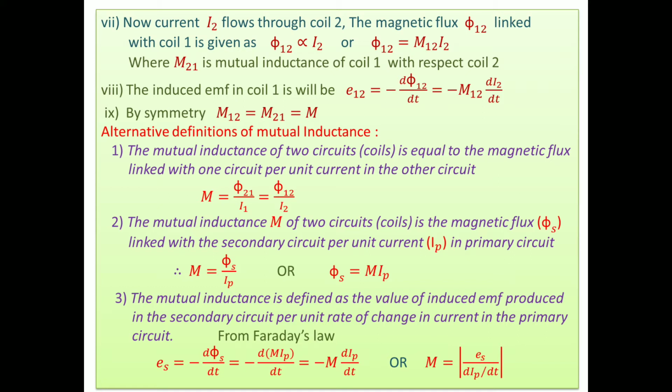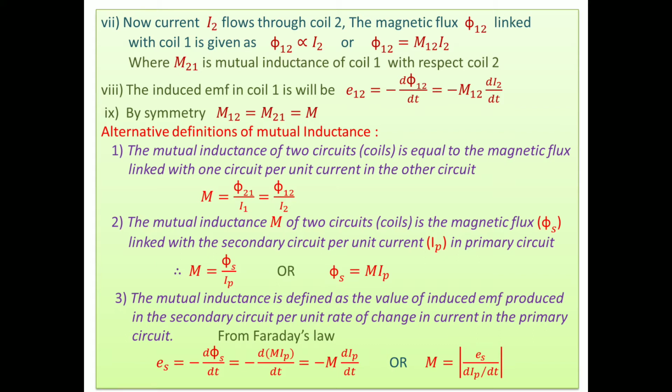Or Phi12 equals M12 into I2, meaning the flux linked with the first coil due to current in the second coil. Then M12 is the mutual inductance of coil 1 with respect to coil 2, and I2 is the current through the secondary coil. The induced EMF in coil 1, E12, equals -dPhi12/dt, or -M12 dI2/dt. By symmetry, the mutual inductance of the first coil with respect to the second and of the second coil with respect to the first are both equal, so you can take it directly as M.